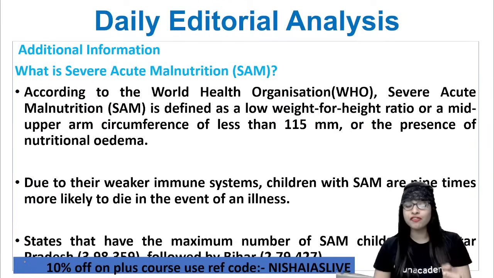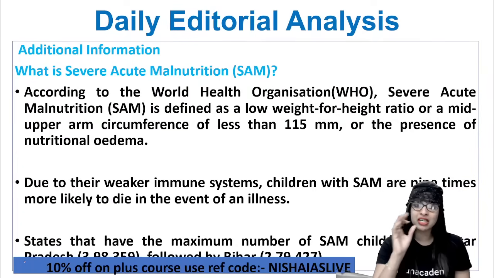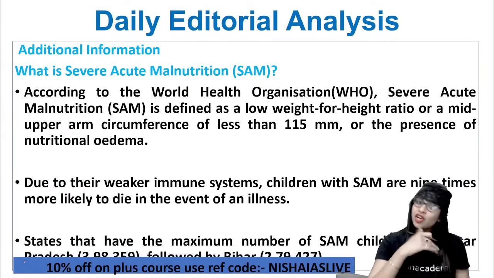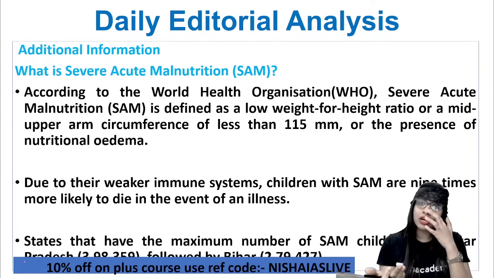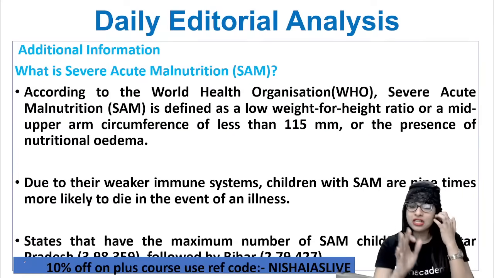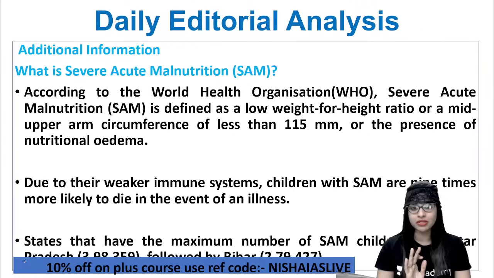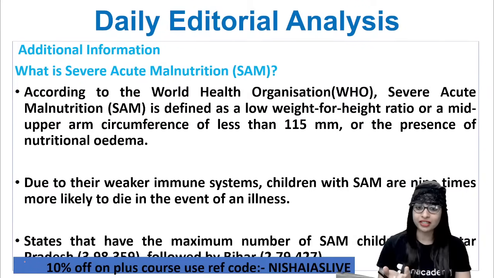The children with severe acute malnutrition are 9 times more likely to die in the event of illness. For example, if some illness like fever comes to these children, it's not 1 or 2%. They are 9 times more likely to die if they fall ill. So their longevity is getting affected. And this is very pathetic to know.